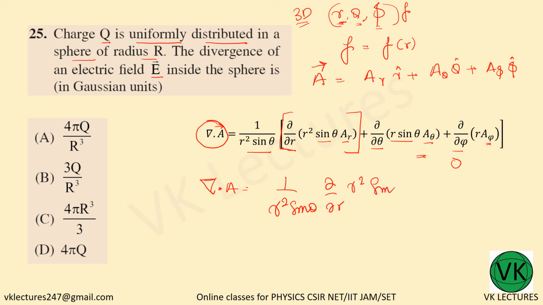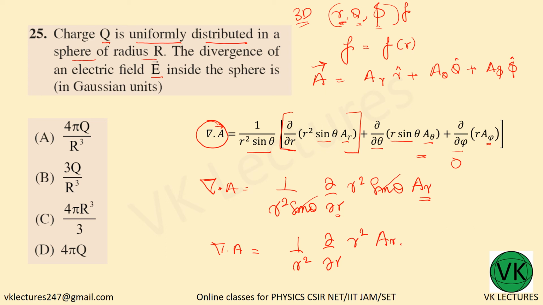So del dot A is nothing but 1 by r square sine theta, dou by dou r of r square sine theta into A_r. Now sine theta we can take outside because we are taking the partial derivative with respect to r. So sine theta can come out. So del dot A is nothing but 1 by r square, dou by dou r of r square into A_r, that means the radial component A_r.